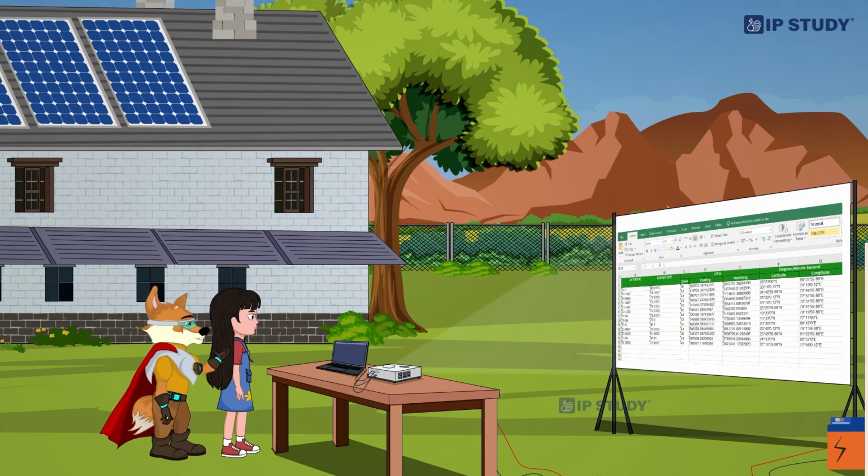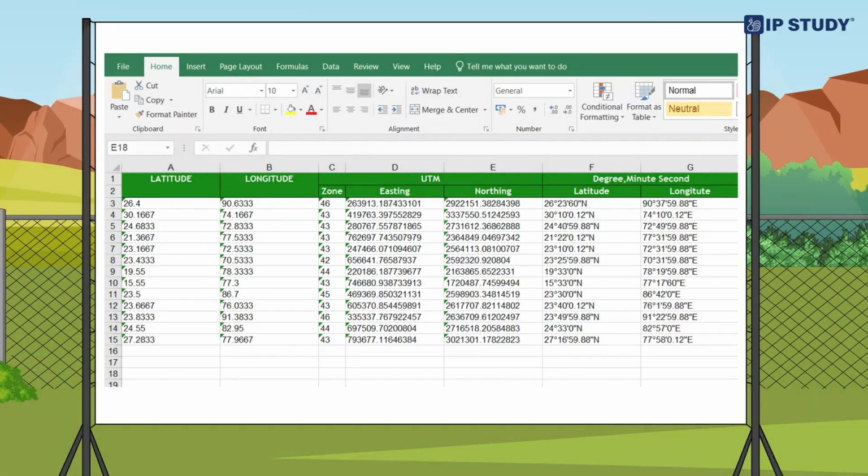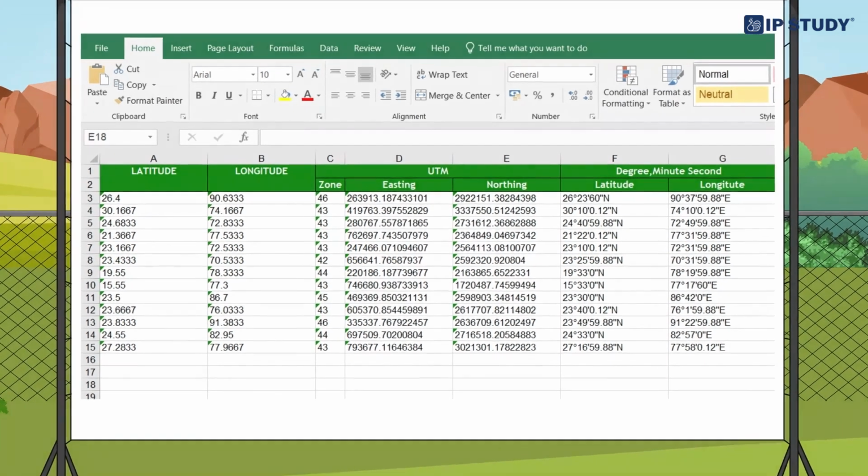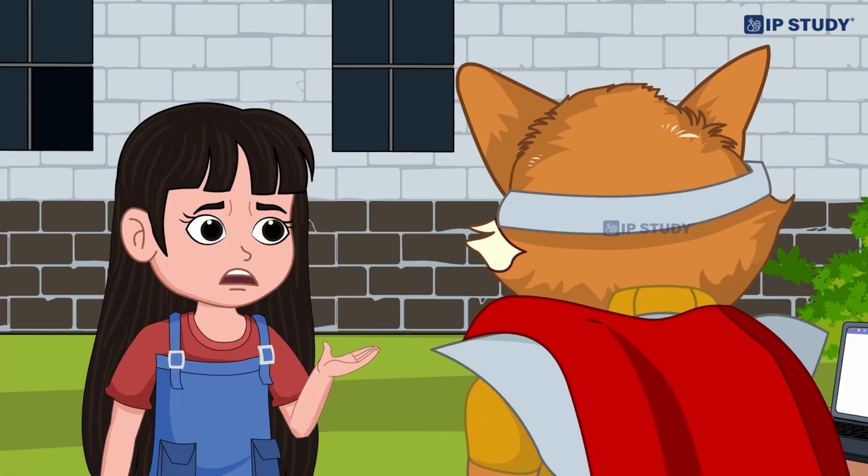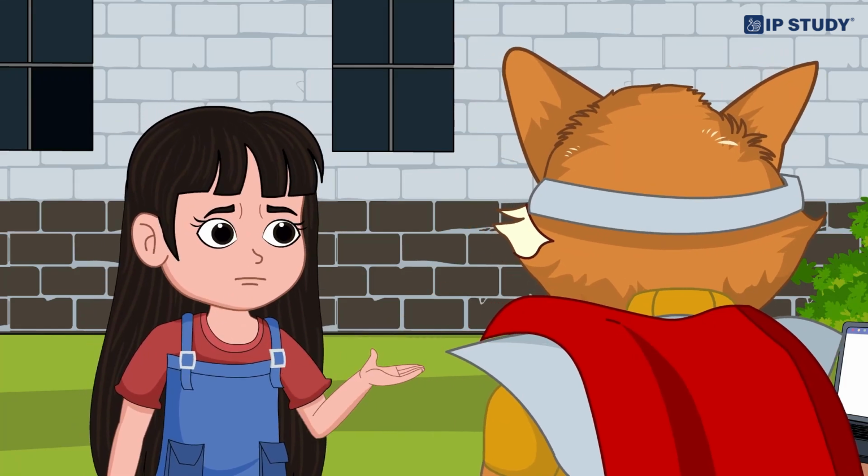Luna, we need to do something. Noxy has our location details. See this Excel sheet I got by hacking into Noxy's device. This is alarming. How can we avoid this?